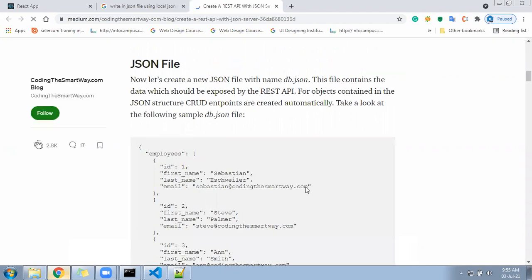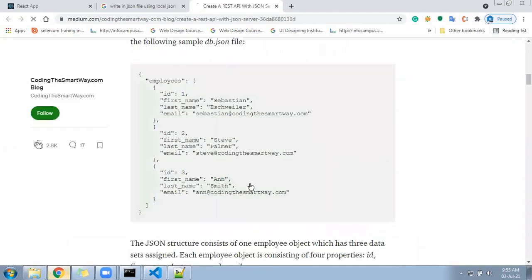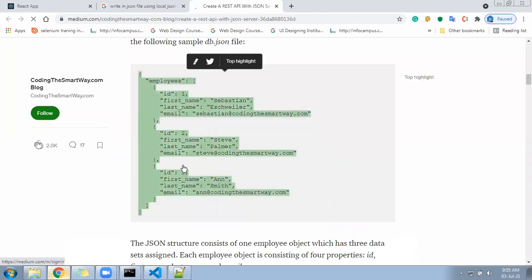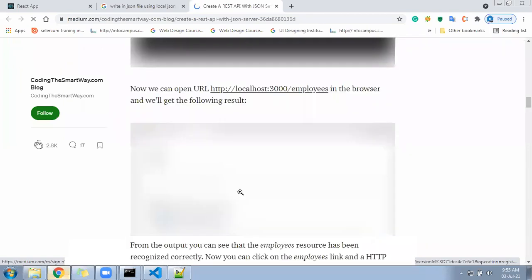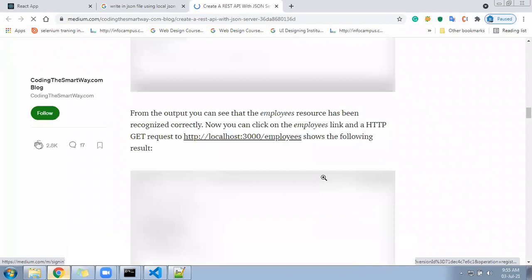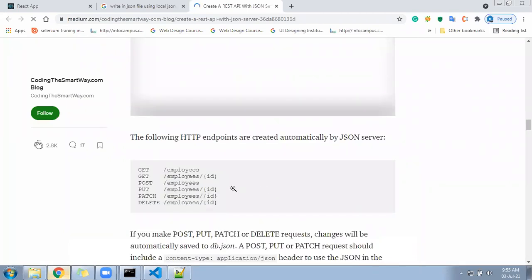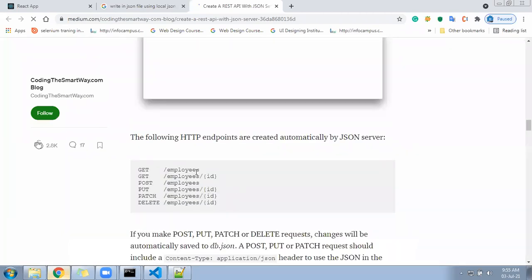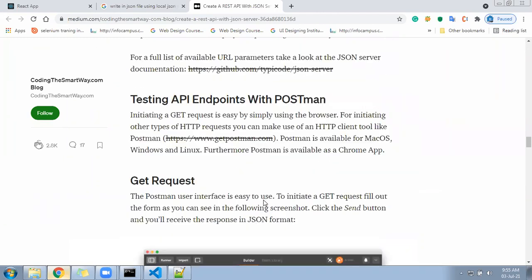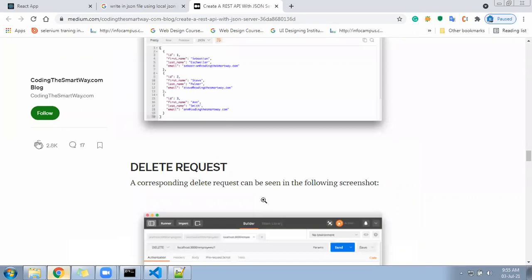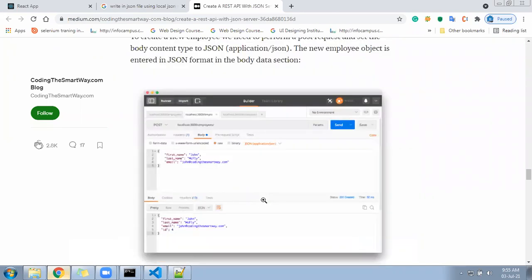Okay, he is saying this is the data where employees are stored. Now he is saying that when running the server, there is no problem. After that, it will show the list of employees. Here we can access the employee, EMP ID and other things. Employee, then the ID we need to pass, get, post, delete, everything is okay. Now how is the code? Show me the code first. Testing some request. Show me the code. Yeah, request.